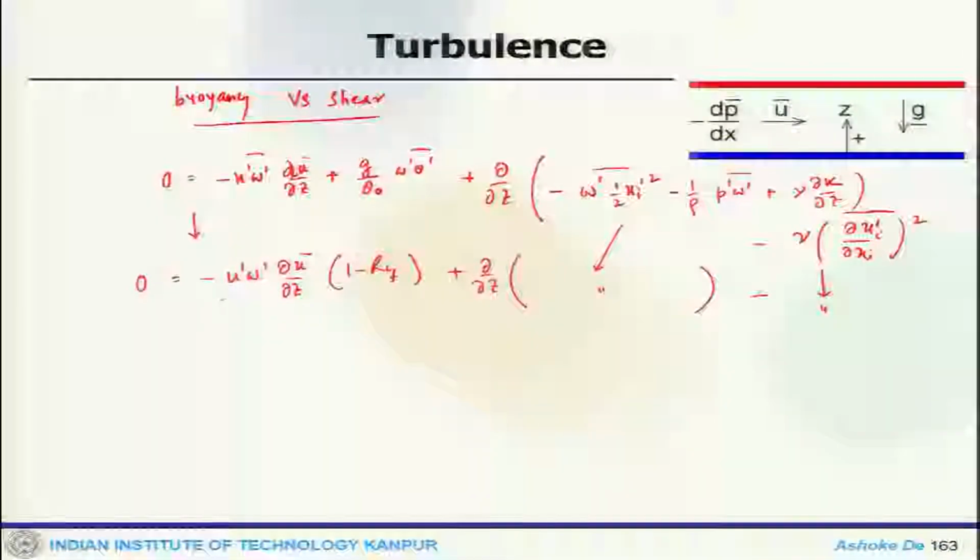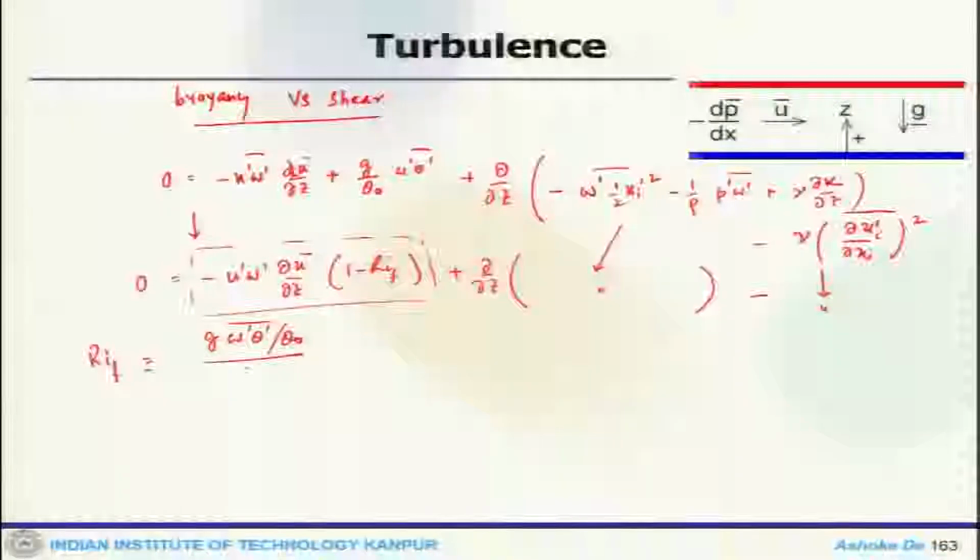So, this particular term, where R_if is g w prime theta prime by theta naught divided by u prime w prime del u bar by del z. This is the flux Richardson number.